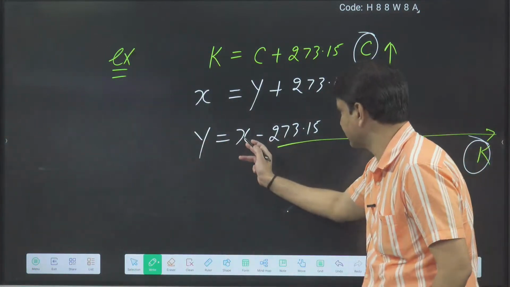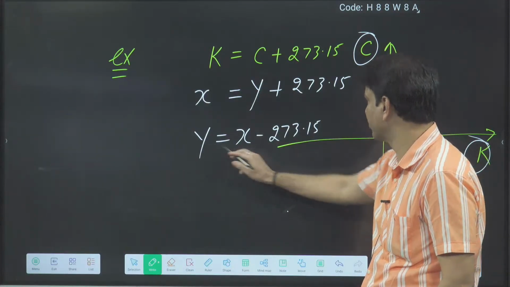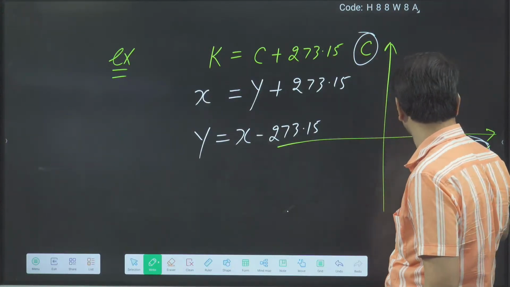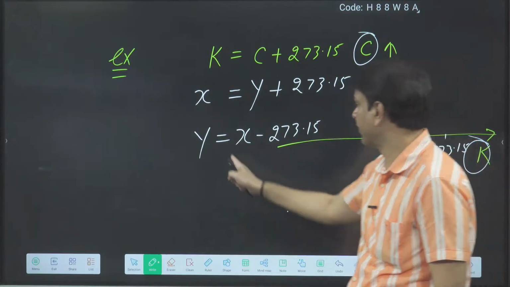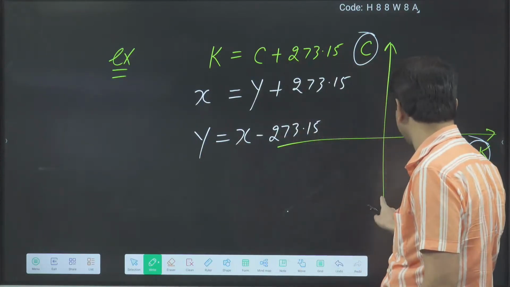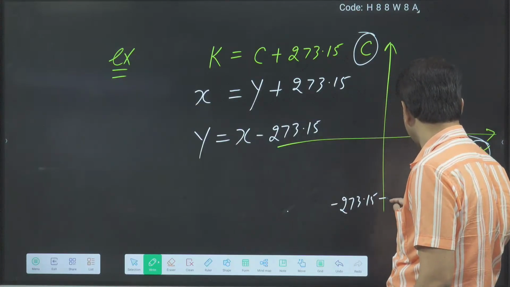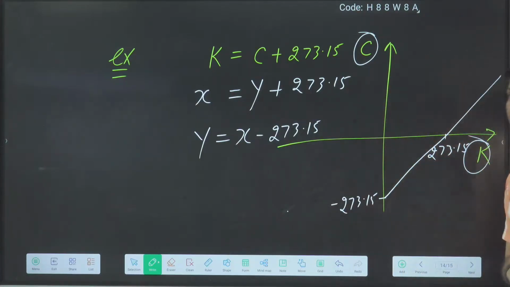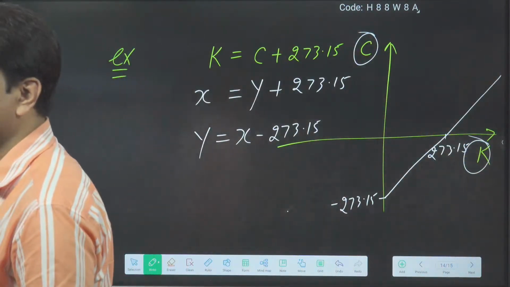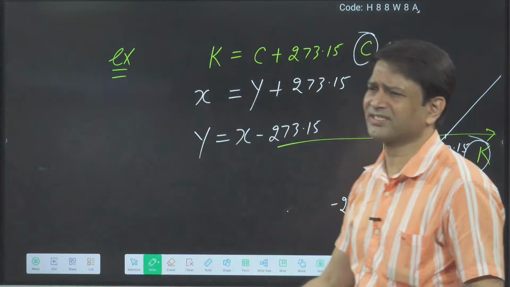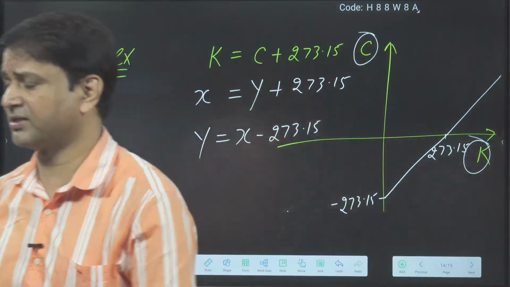Then what can I say, the slope is what? 1. If I'm asking the x-intercept, then put y as 0. So the x-intercept I will get is 273.15. And for the y-intercept I will put x as 0, then I will get minus 273.15. Then join them, you will get a straight line like this. Everybody got it or not? This type of problem, straight lines, we will get in many places in the whole of physics.